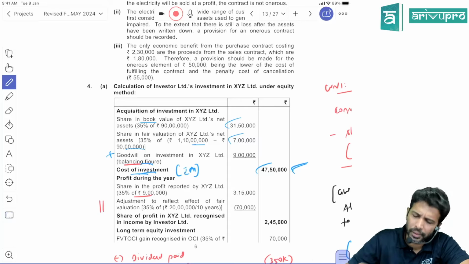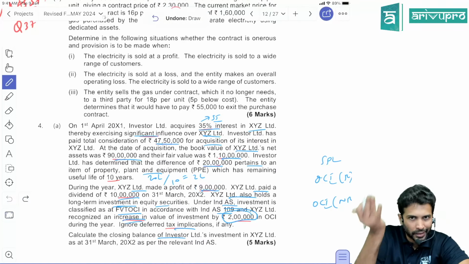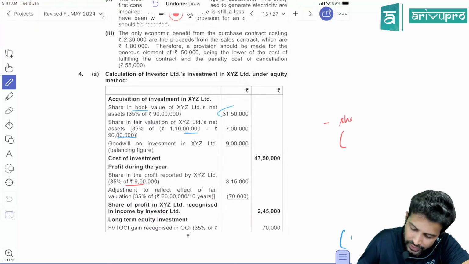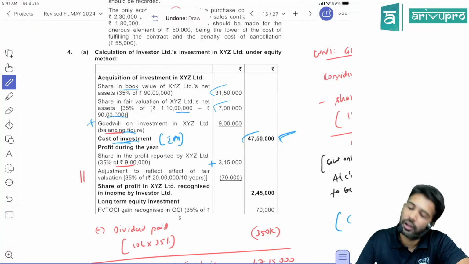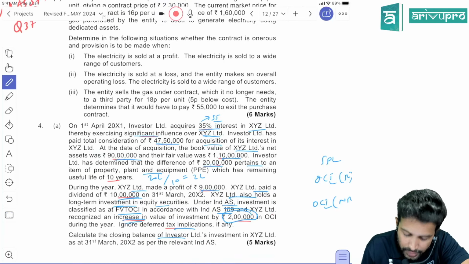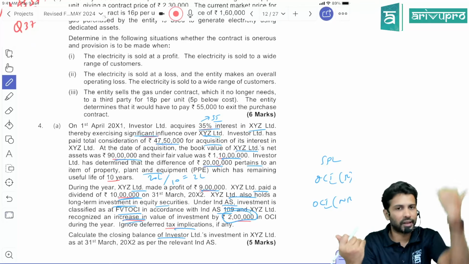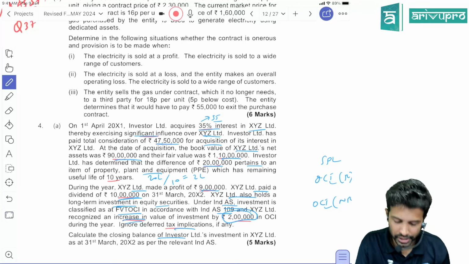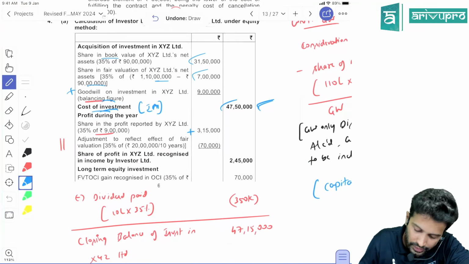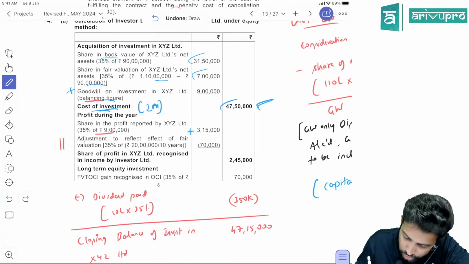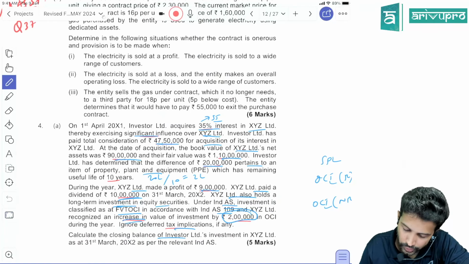Thereafter, it's quite simple. What did the associate company do? Sir, they reported a profit of 9 lakh. So investment balance will increase only by our share. So 9 lakh ka 35% is how much? 3 lakh 15,000. So this will increase. Okay, sir. All right. Next, the associate company paid a dividend. If the associate company pays dividend, their net assets will reduce. So our investment balance also will reduce by our share. What is the dividend declared? 10 lakh. What is our share? 35%. So 10 lakh ka 35% is how much? 3 lakh 50,000. So reduce. That is one. Okay. Next, what happened?